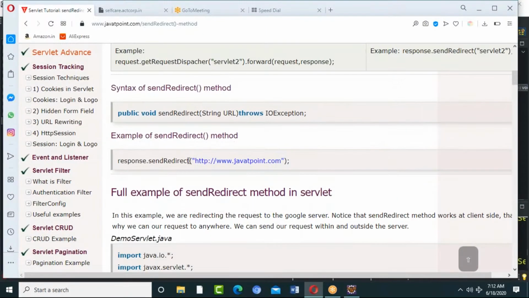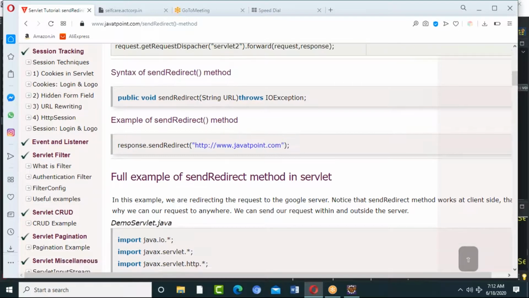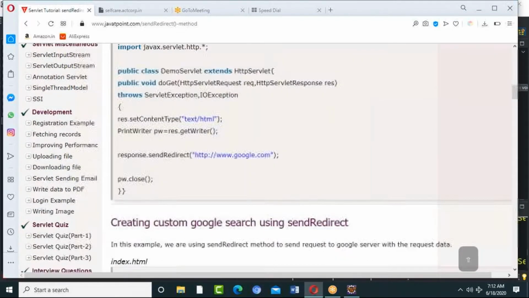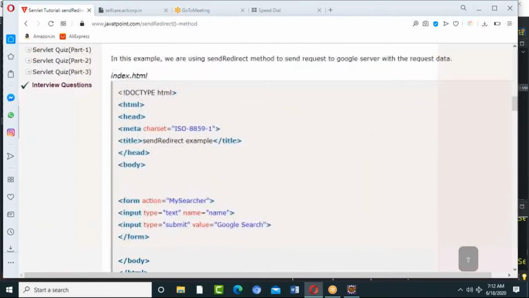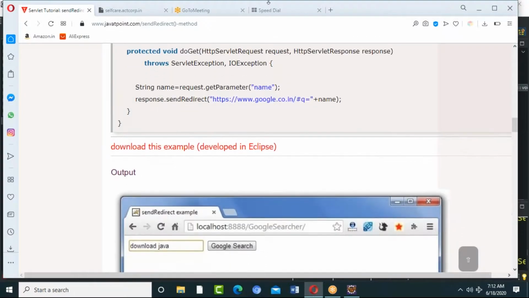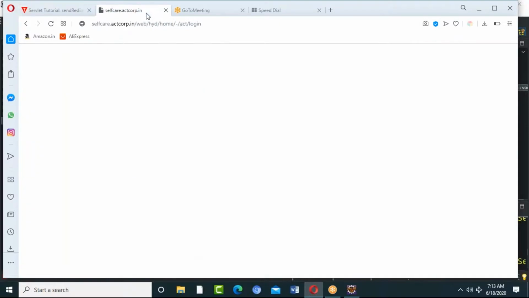So this is what send redirect is. I can use it to redirect to Java point or any other site. I cannot use request dispatch for this. Makes sense? So the major importance we need to know is the difference between send redirect and request dispatcher. Hope you got it.